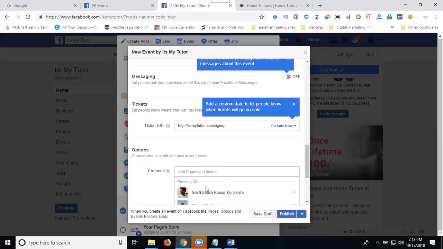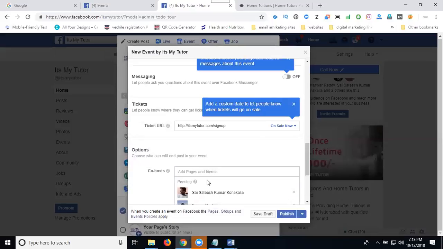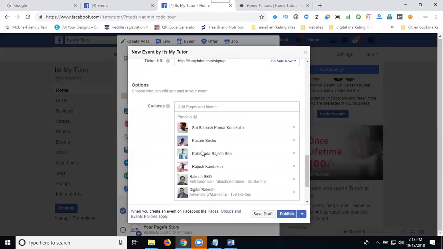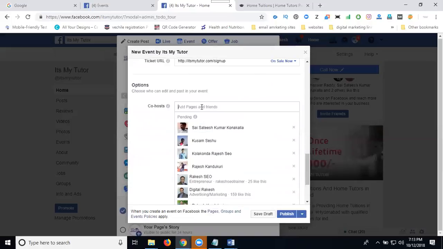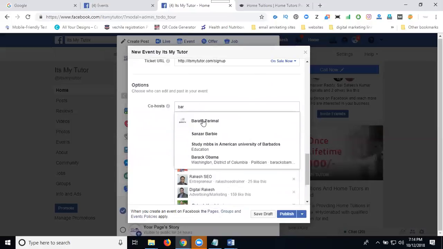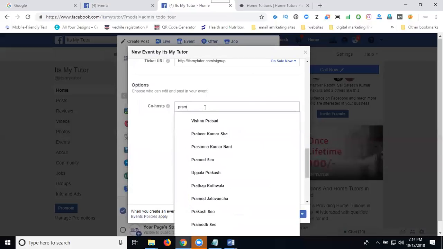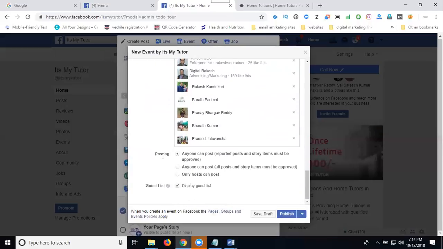Writing for option here. You can promote your branding page also. You can promote your branding page also. So I'm adding any one person in this option. Is it clear? After that, posting.